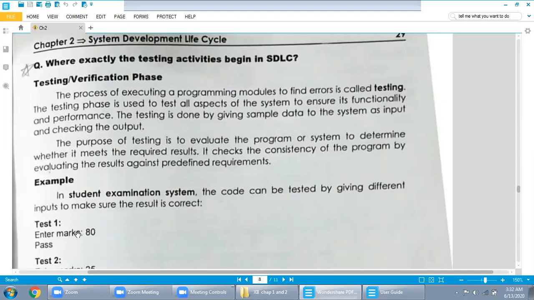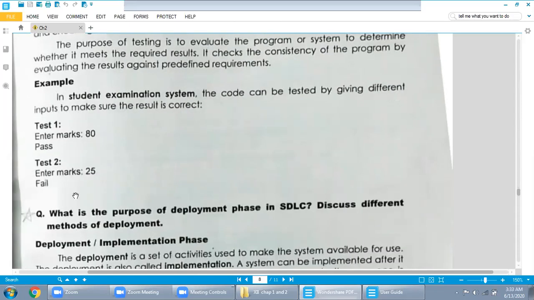Example: in a student examination system, the code can be tested by giving different inputs to make sure the result is correct. Let's say test 1, enter marks 80. In the program which we discussed in the previous lecture, place the value of marks as 80. When the value of marks is 80, it is pass. But when you enter the marks as 25, the result should be fail.